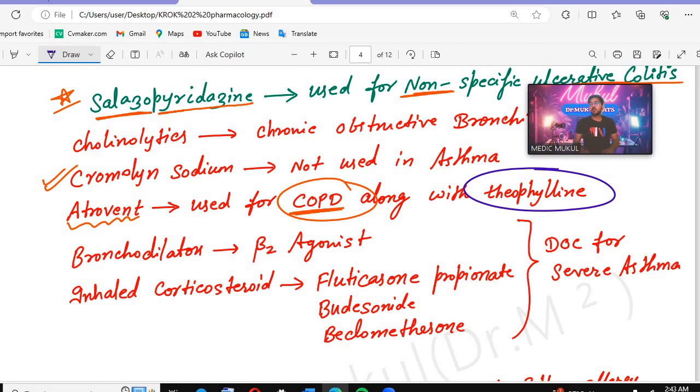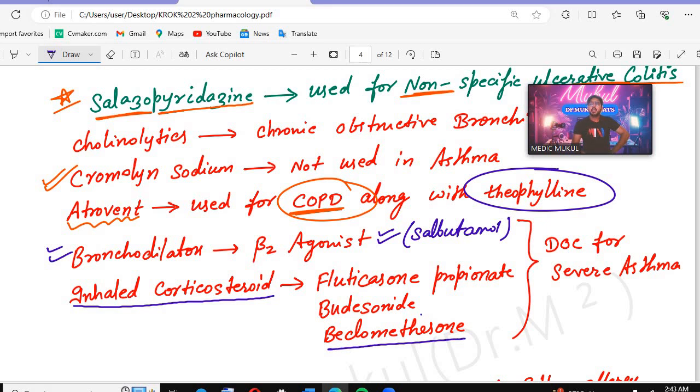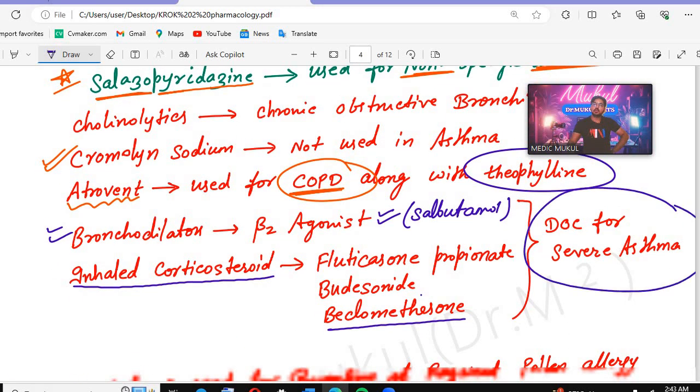Now if we see the bronchodilators, what are they? Beta 2 agonists. What do they cause? They cause bronchodilation. So we will give the bronchodilators, they are the beta 2 agonists. And the inhaled corticosteroids, what are the examples? Fluticasone propionate. Beta 2 agonist, can you tell me the name? Salbutamol, salmeterol. So they are the beta 2 agonists. Inhaled corticosteroids are fluticasone propionate, budesonide, or beclomethasone. Remember, they are all the drugs of choice for severe asthma.